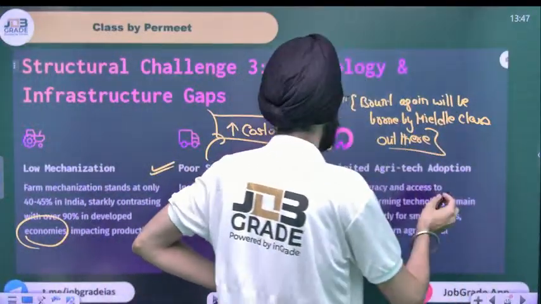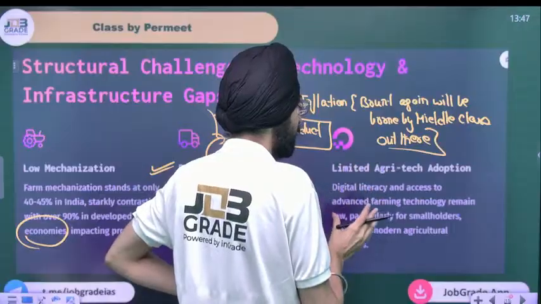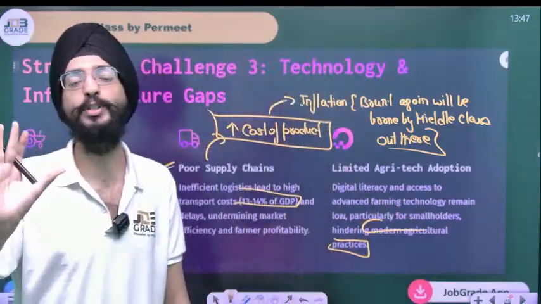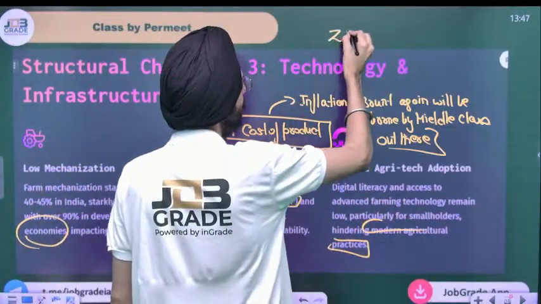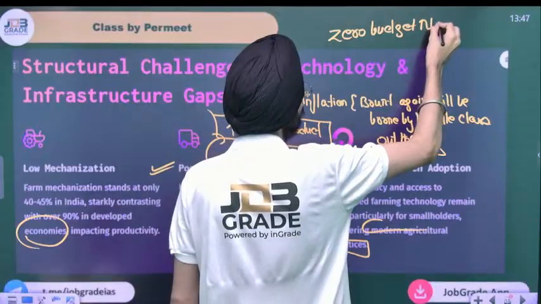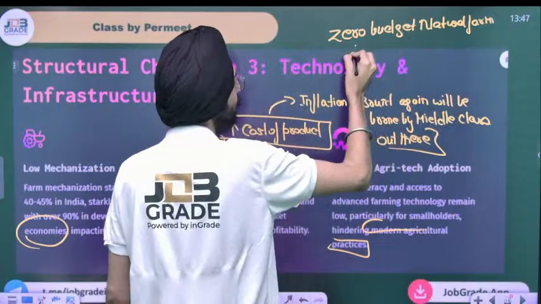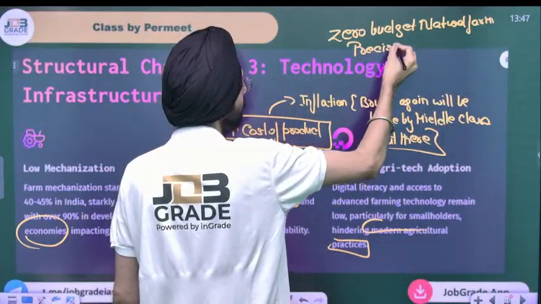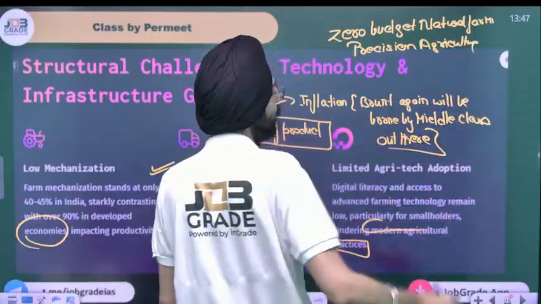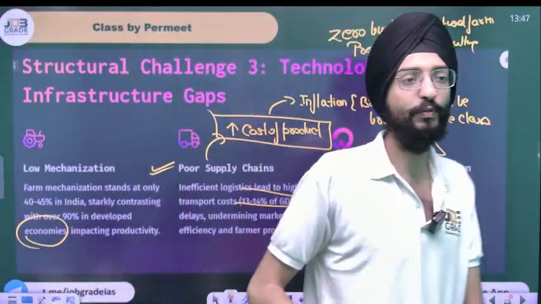Another thing, limited agri-tech adoption. Digital literacy and access to advanced farming technology remain low, particularly for smallholders, hindering modern agriculture practices. A lot of modern agriculture practices have been introduced recently, like zero budget natural farming and precision agriculture. But sir, the point is, these are just theories. These are just there in the books, not being completely practiced at the ground. What's the reason for that?